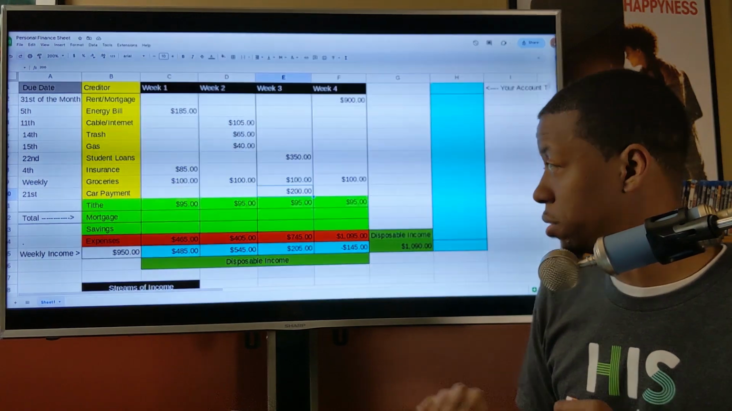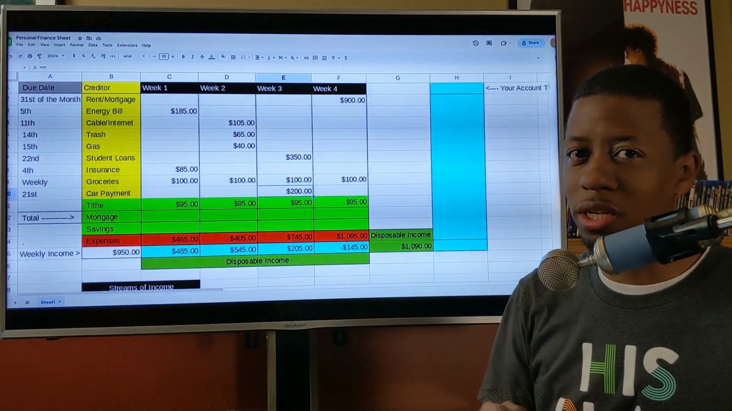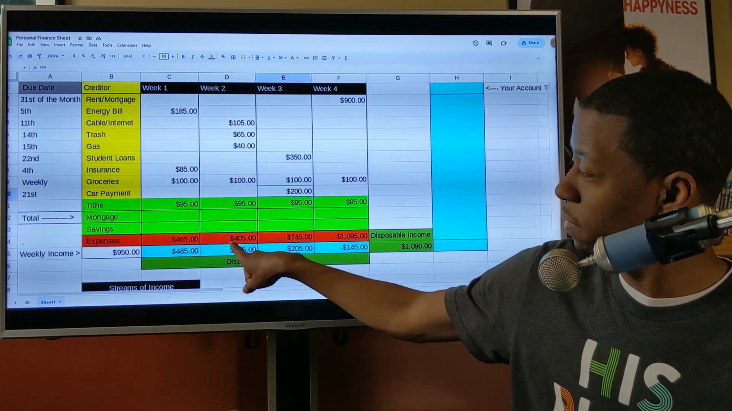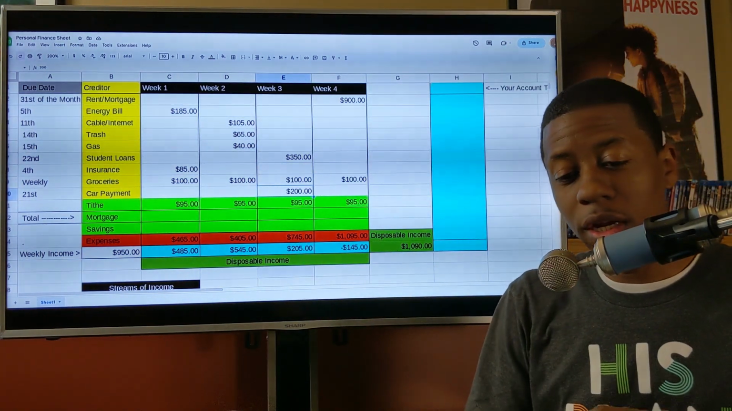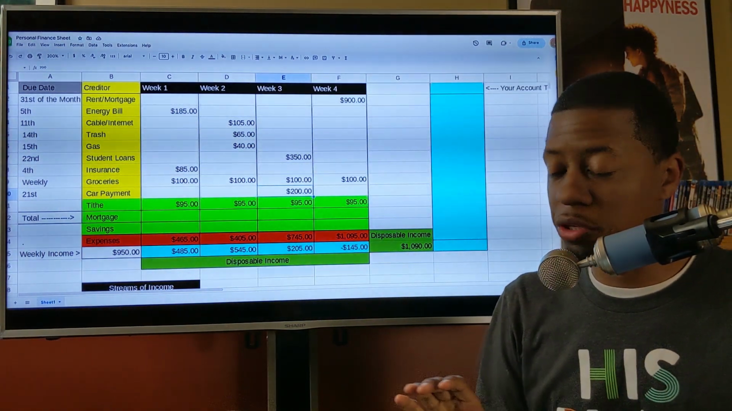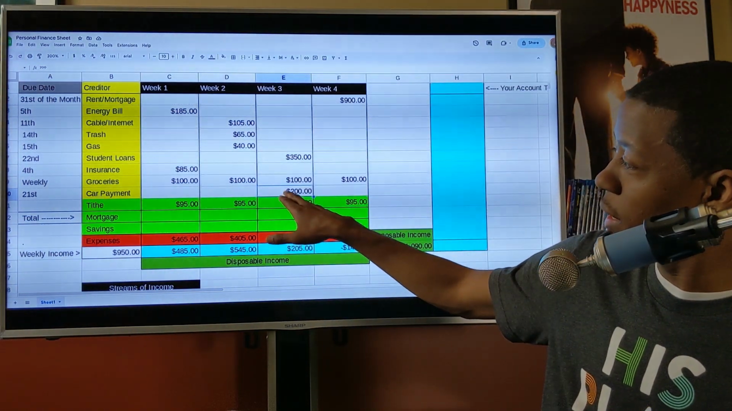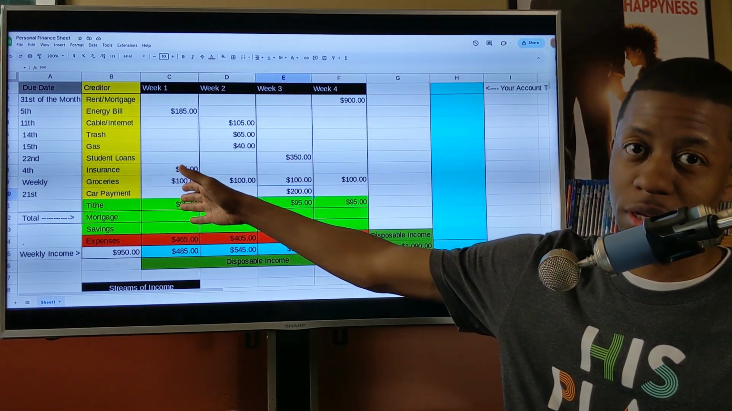What you do want to do is get these 3 weeks as close to even as you possibly can. So this one's at $465, this is $405, and this is $745. So the $745 is way too high. So what I like to do is look at these expenses and determine which one I can move to either week 2 or week 3.